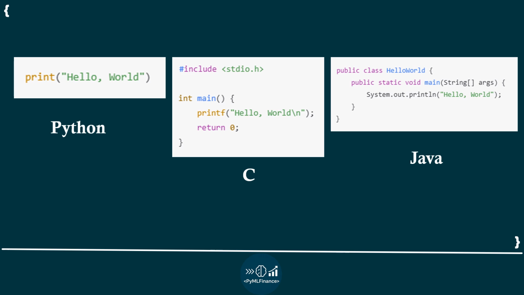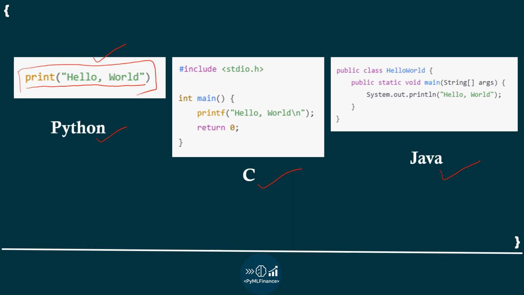Here we have three simple programs in three different languages. The first one is in Python, second is in C and third is in Java. In these three languages we have written a program to print hello world. Here we can see the simplicity of Python in action. There is only one line of code in Python to print hello world, which anyone can understand, without needing to know any other concepts like in C or Java.